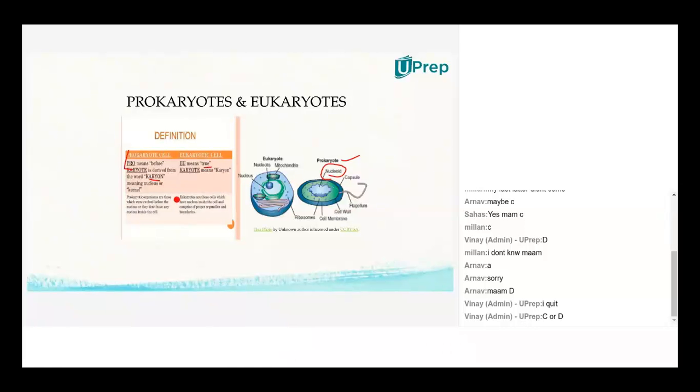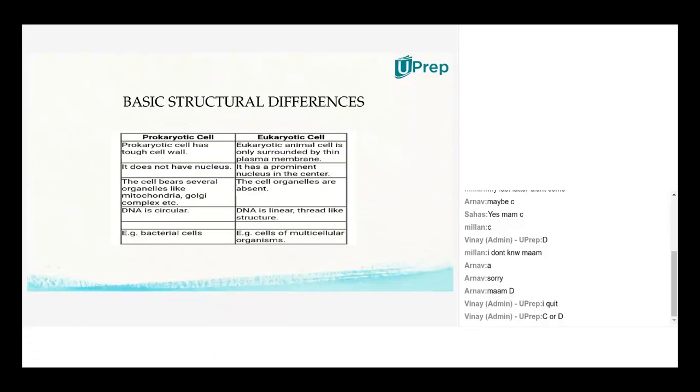Then, definition-wise, this is the basic difference between prokaryotes and eukaryotes. The remaining points are very simple ones: which organelles the prokaryotes will have and which organelles eukaryotes will have. Then after pro and eukaryotes, if you take the structural differences.